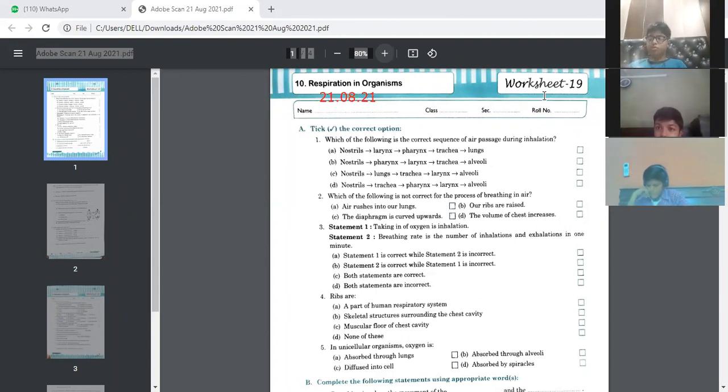Nostril, lungs, trachea, nostril, trachea, pharynx, larynx, alveoli. So according to you, which one is the correct one? Anybody, any idea which one is the correct option? Option 1 is the correct one. Option A.